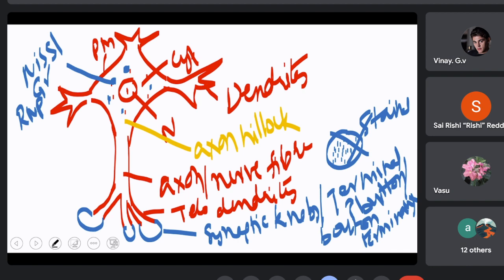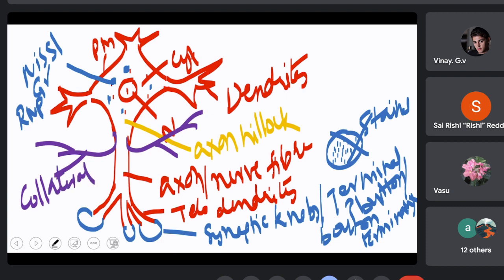In addition to this, in some neurons, the axons show certain lateral processes. These lateral processes are called collateral fibers. The lateral processes of the axon are called collateral fibers, and these are responsible for forming junctions with the adjacent neurons. Okay, this is the overall structure of the neuron.